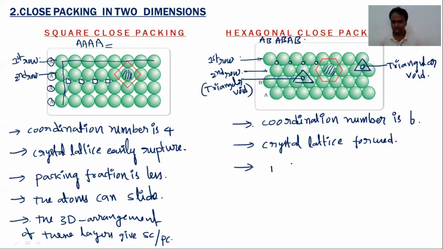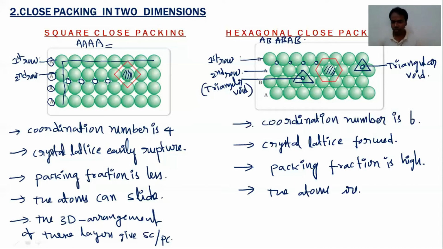The packing fraction is high. The atoms are properly locked. The 3D arrangement of these layers gives the HCP and CCP.